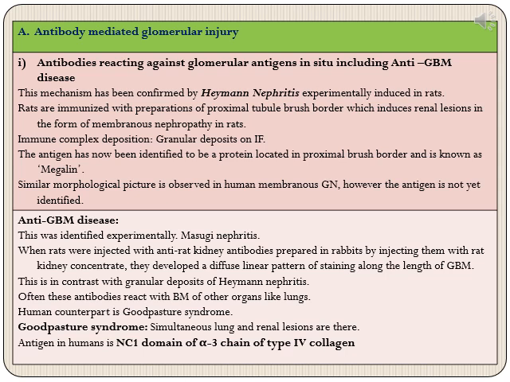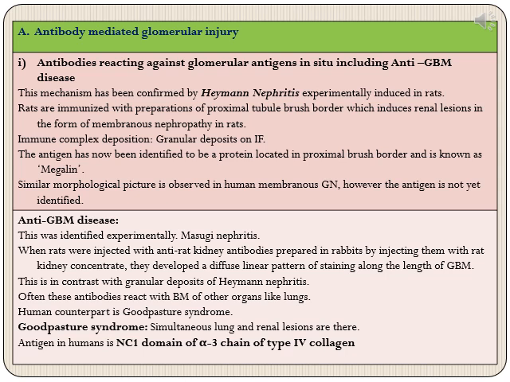However, the similar corresponding antigen in humans has not been identified, although similar type of membranous glomerulonephritis has been observed in humans. We will discuss this in coming lectures, but for now, just the basis of this antibody mediated glomerulonephritis. So this was one mechanism.